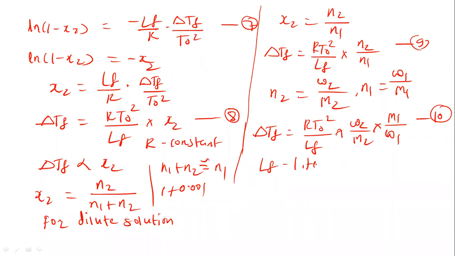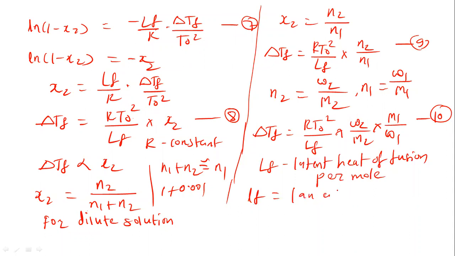Now we know that this latent heat of fusion, capital LF, is the latent heat of fusion per mole, and small lf is the latent heat of fusion per gram.